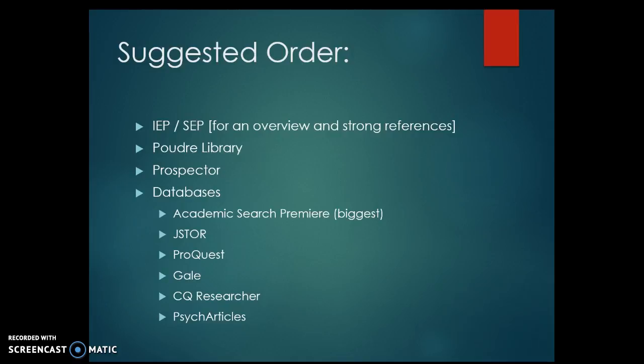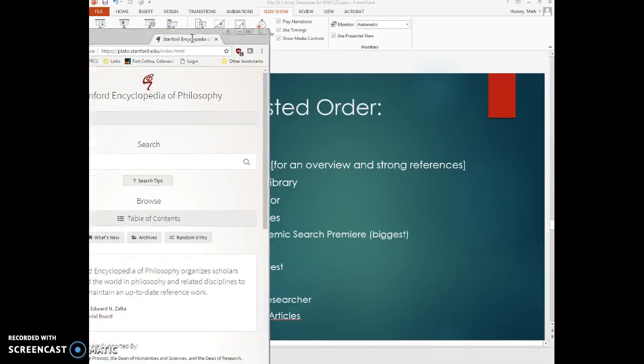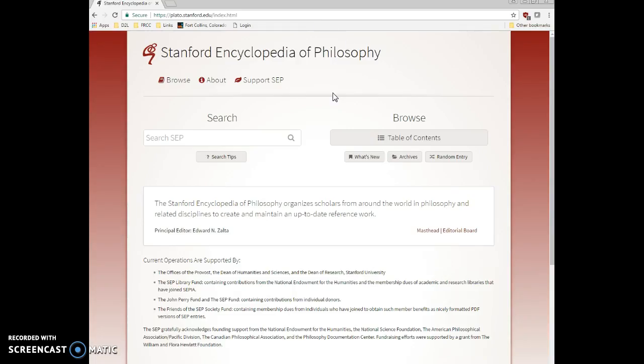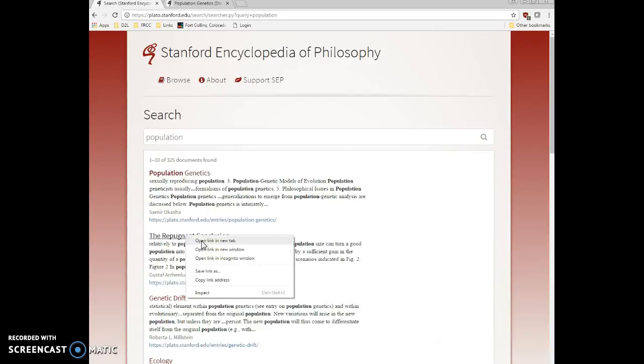So just to show you really quickly how the encyclopedia search might link you out to other articles. Say we're doing the topic. I remember in class we had a hard time thinking how to research population control. So if we type in population, just keep it broad at first, you get something like population genetics popping up. We also get a term called the repugnant conclusion.